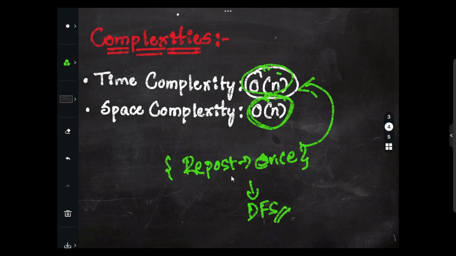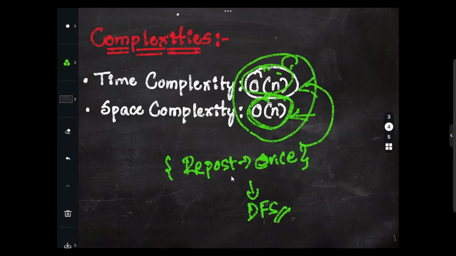The depth of the recursion stack is nothing but big O of n itself, right? So overall space complexity would be big O of n as well. So the time complexity and the space complexity for the code that we'll be writing in the future would be big O of n. I hope the approach part and complexities part are completely clear.